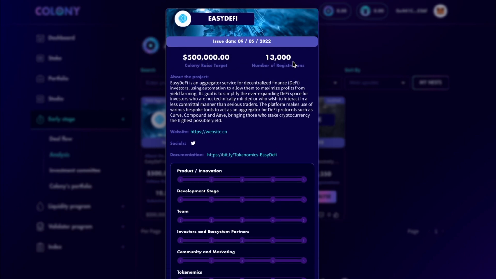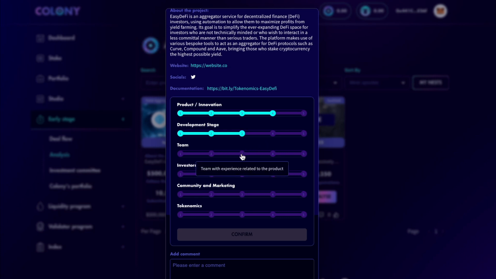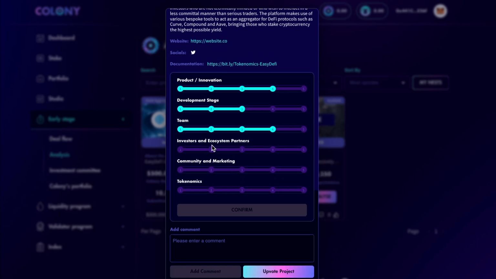So let's try to evaluate this project, for example. We'll give it a 4 for highly innovative. The development stage, we know that there is a testnet available. The team has experience related to both product and crypto. And then, for the investors and the ecosystem partners, we know that they have meaningful partnerships and investors on board.